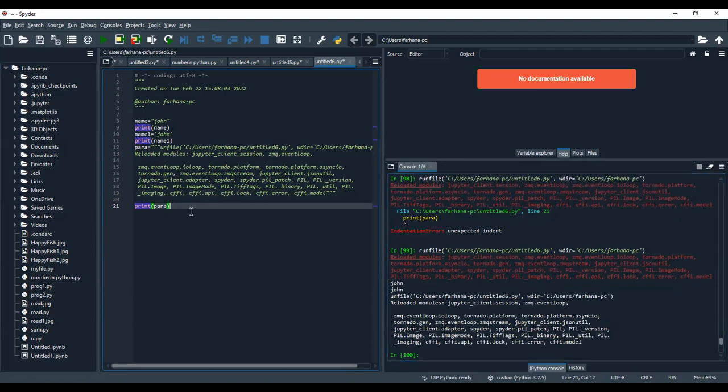So this is how we can assign a string: a single word using single quotation, multiple words using single quotation or double quotation, or the entire paragraph can be assigned to a string variable and that can be displayed.